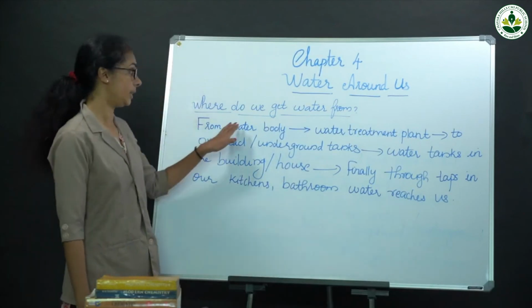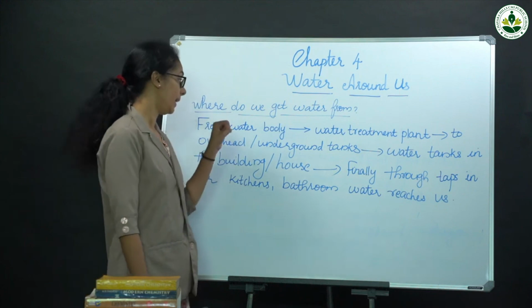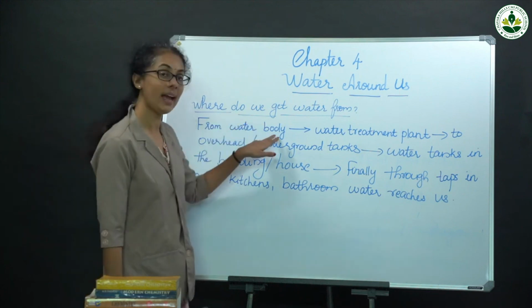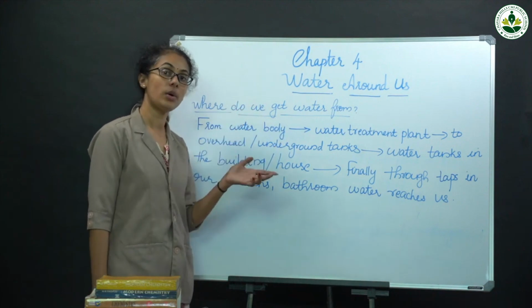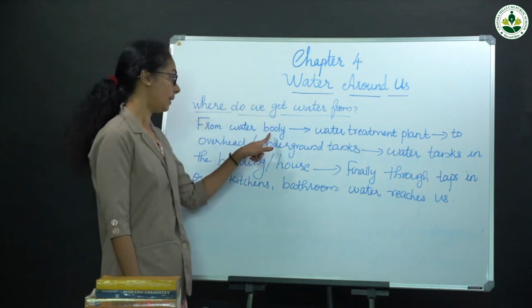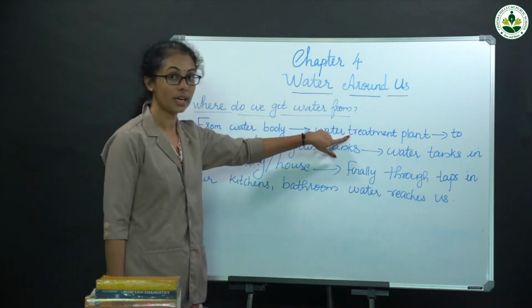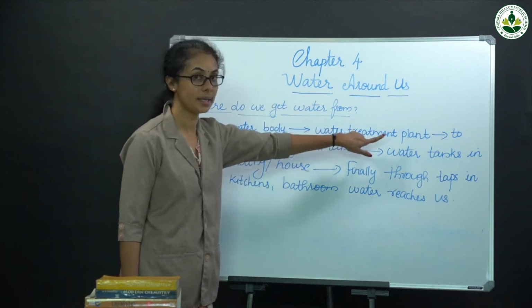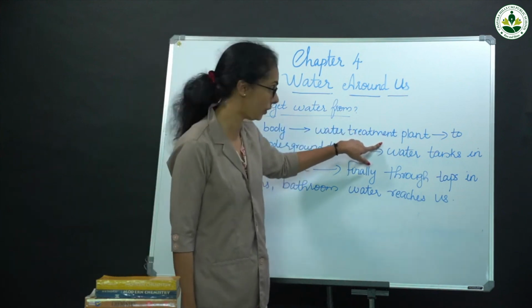Rain and glaciers are the main sources of water. It flows through rivers and lakes. Some of the water is stored in reservoirs. Then that water is transported to water treatment plants, where it is treated and purified.